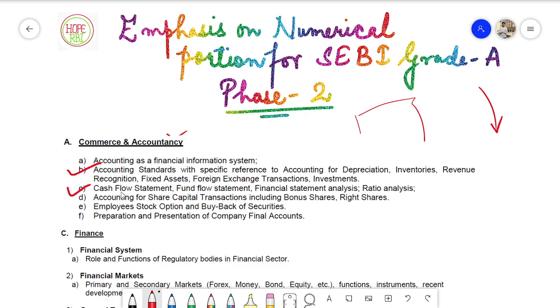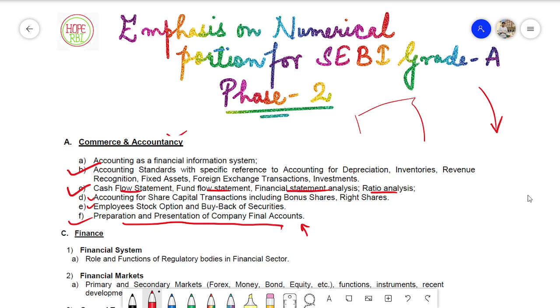Every basic numerical of cash flow statement, fund flow statement, financial statement analysis, and ratio analysis. Then a little less emphasis on these two parts for numericals, not for the actual paper, for the numerical portion I'm saying. Just read the basics, and this is also important: the preparation and presentation of final company accounts. A numerical could be asked from this particular section.